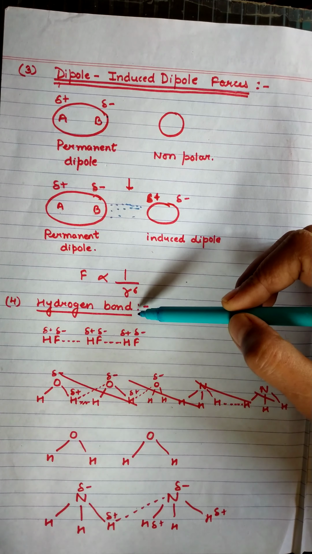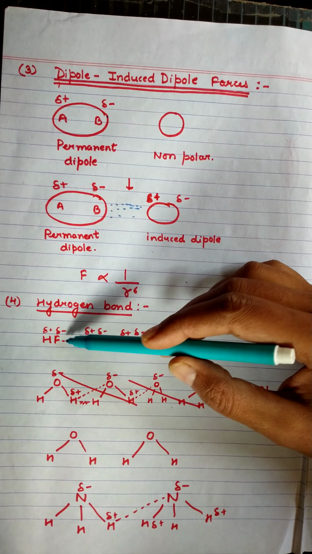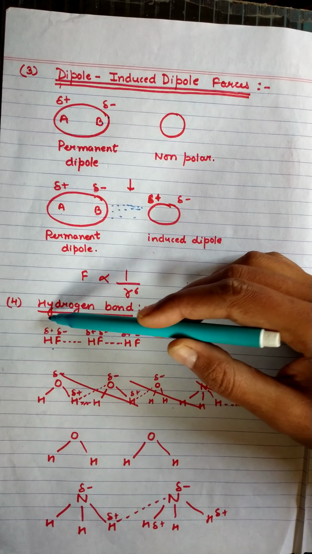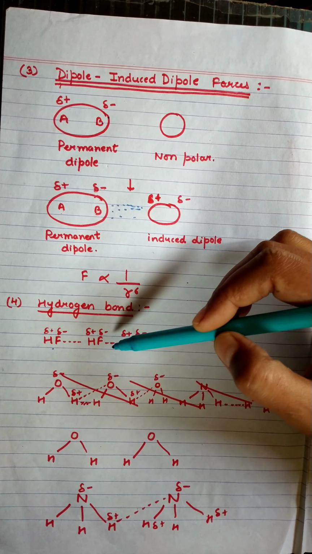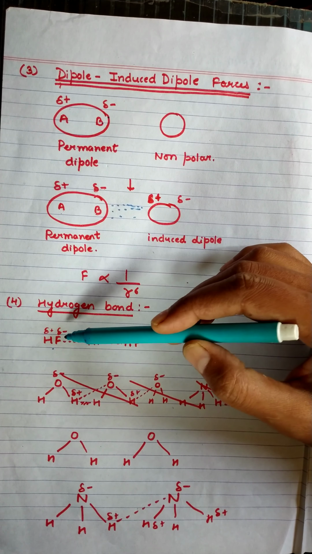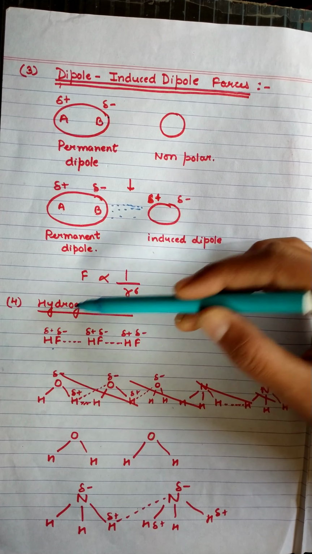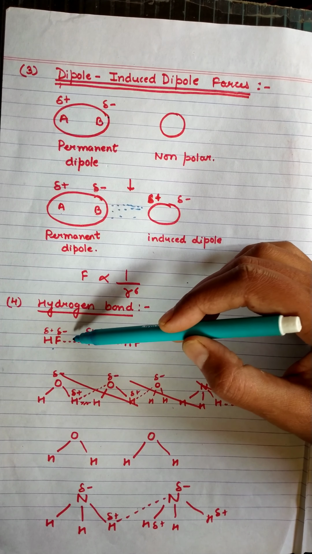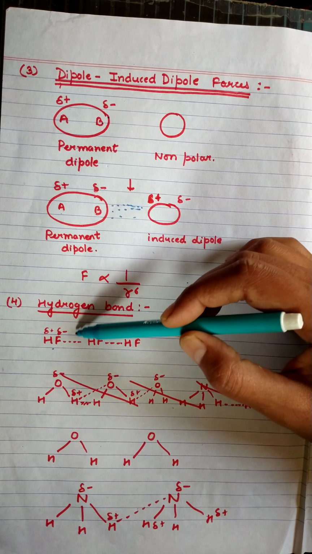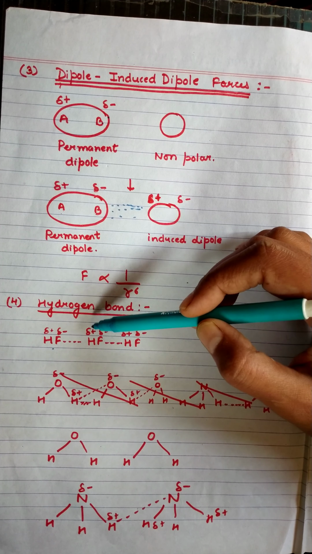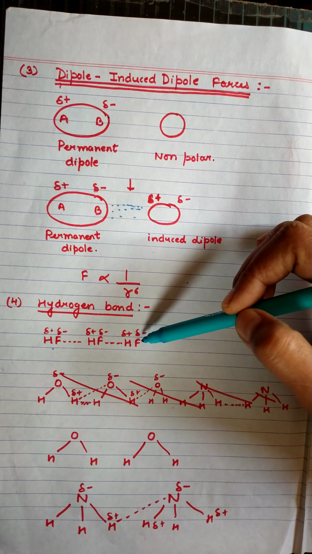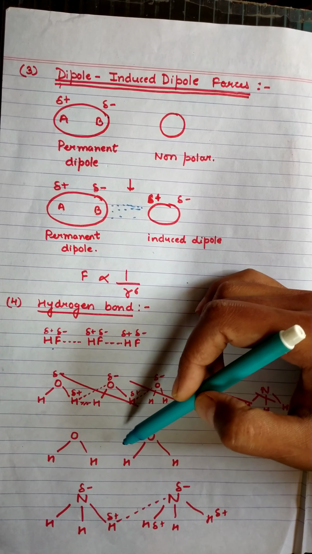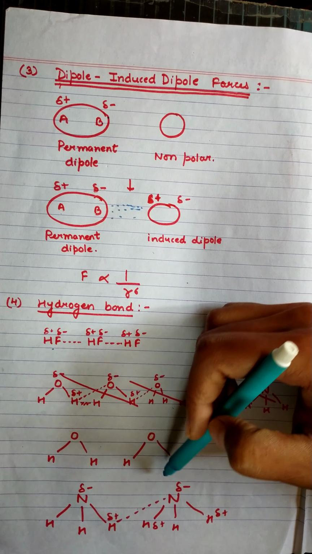Next one is the hydrogen bond. This is also a weak bond. We know that polar molecules like HF are there. So in between polar molecules in which a hydrogen atom is there, the more electronegative element forms a partial attraction force with the hydrogen atom. Okay, these bonds are called hydrogen bonds. These are also weak forces. These are also found in water, alcohol, and ammonia.